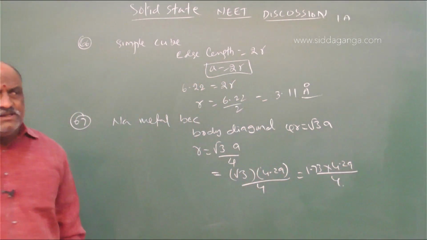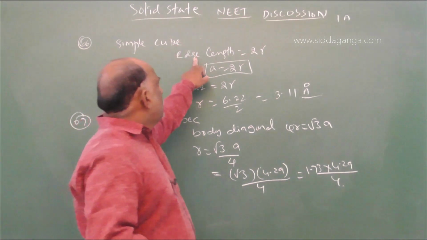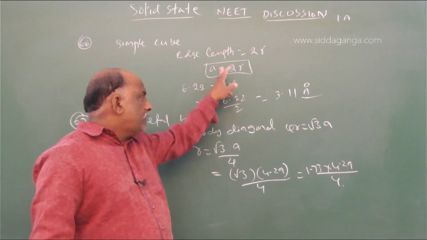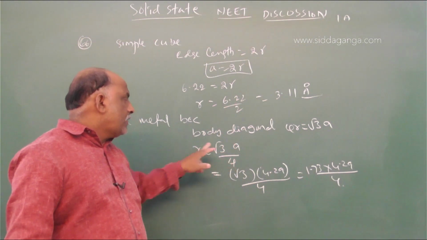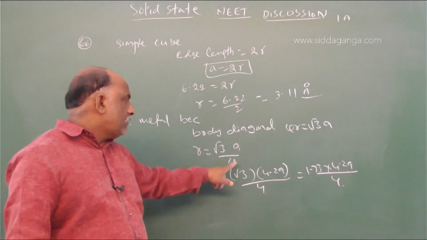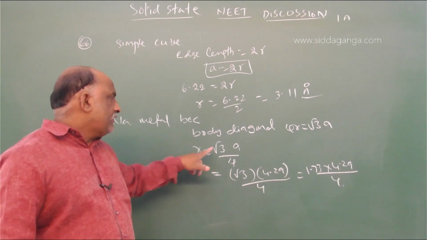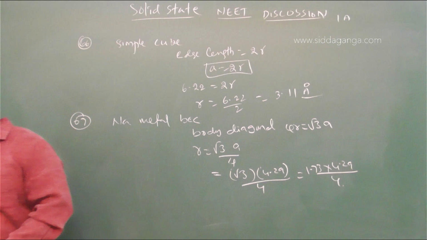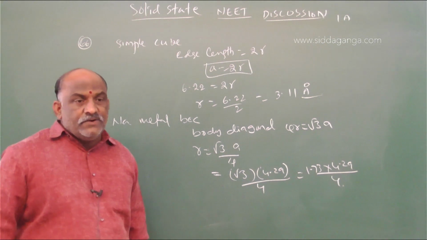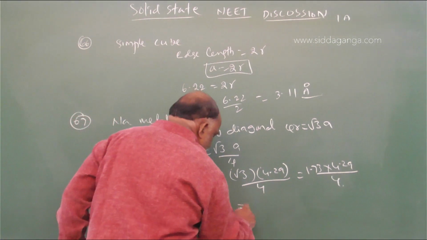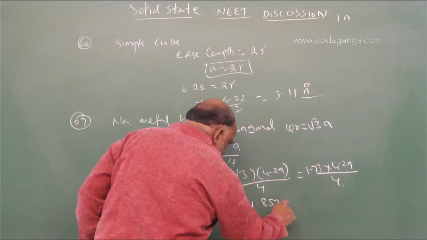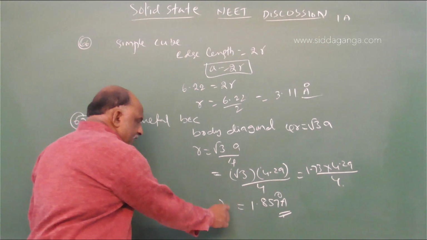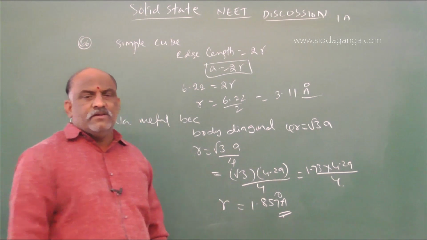That's why this was given. In a simple cube, edge length a is 2R. In a body centered cube, edge length a is equal to 4R by root 3, or radius is equal to root 3a by 4. You can substitute the values in that equation. We'll get 1.857 angstroms. So 1.857 angstroms is the radius of the sodium atom.